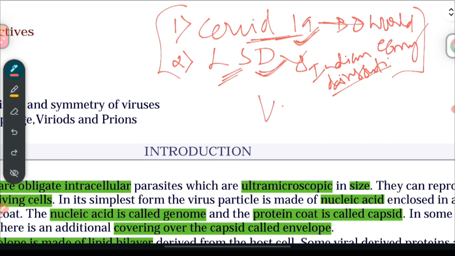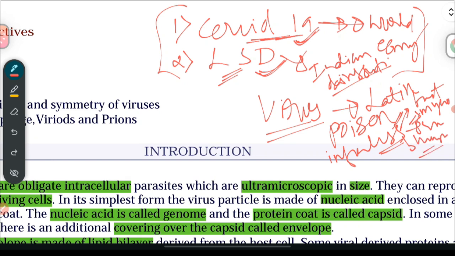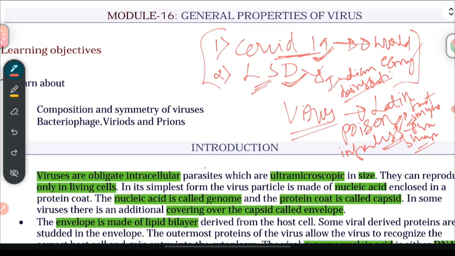When we say the word virus, it is actually derived from the Latin word for poison. These viruses are nothing but another form of infectious agents, such as bacteria, fungus, or other inanimate infectious agents. Among those, we consider virus an infectious agent also. Basically, this is an infectious agent which is an obligate intracellular parasite.